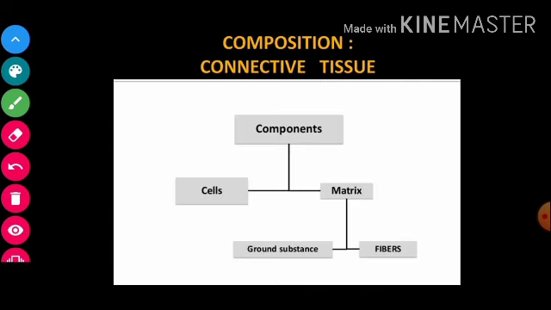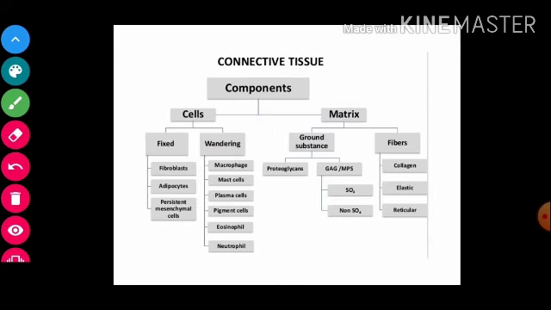So this is the composition of connective tissue that we have discussed. What are those components? The cells and the matrix, और जो matrix होता है वो बना होता है ground substance का और fiber का. So this is the flow chart for the same, and it is a complete connective tissue, different components, cell and the matrix. This is the cell. How many types of cells? So these are the different types of cells of connective tissue. Talking about the matrix, it is made up of ground substance and fiber, which we have discussed in our previous slide. So these are the different components of the ground substance, and these are the fibers which are present. So this is the overall composition of the connective tissue, right?